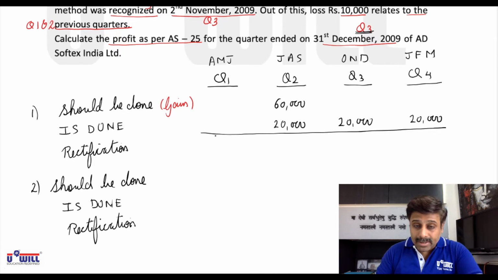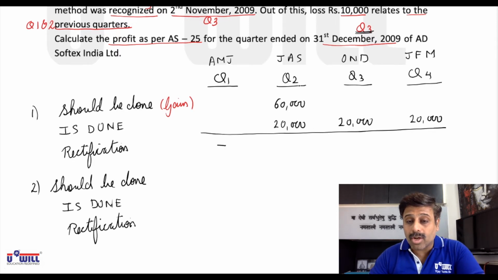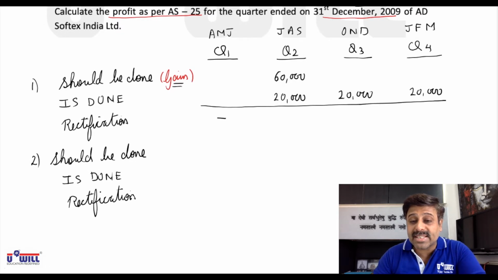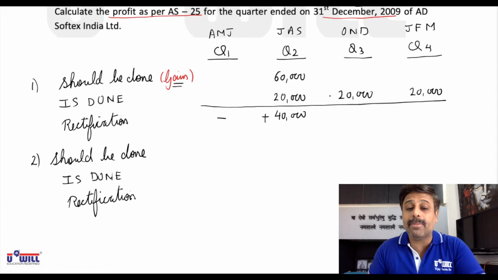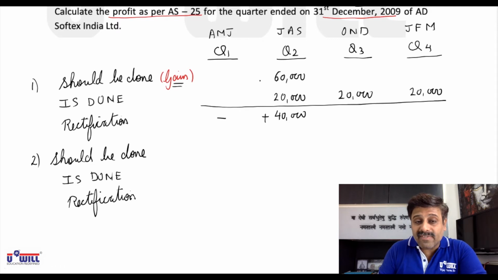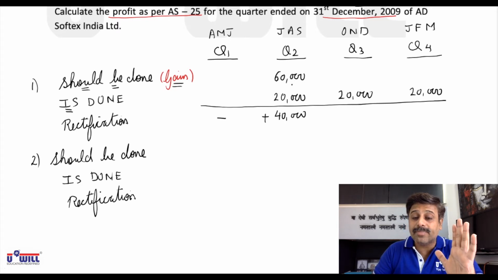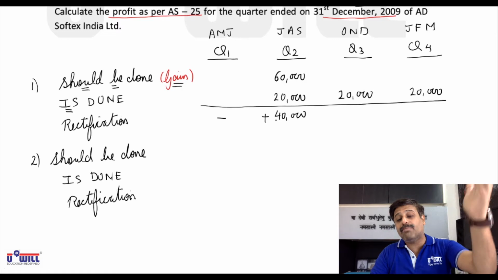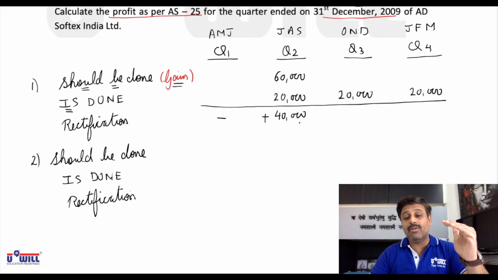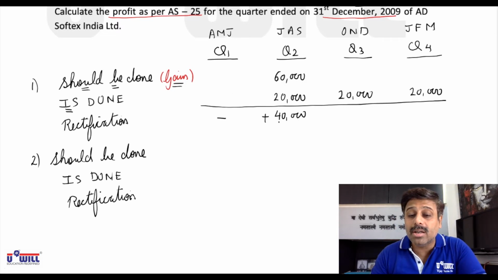Now how will you rectify? Quarter 1, no effect. Now in quarter 2 you should be taking income of 60,000, but you have taken only 20,000. So can I say 40,000 further we will add in the profits of quarter 2? I repeat, 60,000 of gain means income should be taken in quarter 2. Against 60 we have taken only 20. So how will you do the rectification? Further we will have to add 40,000 in the profits. It's a gain.